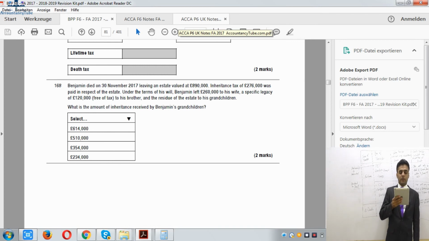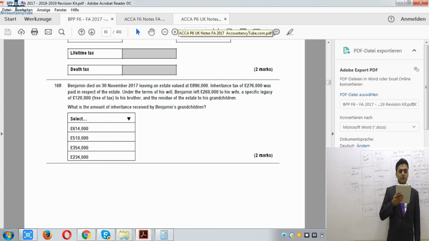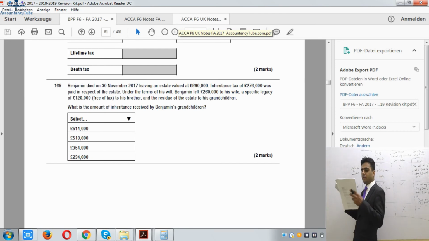But please remember, if this question had asked who will pay this £276,000 of tax, in this case the tax will be paid by the grandchildren. Alright, so the grandchildren will be the ones paying the tax. So whatever the remaining amount is, that is our answer.